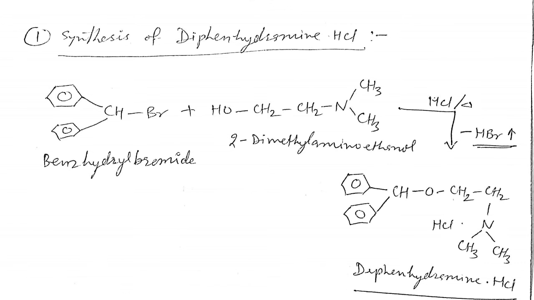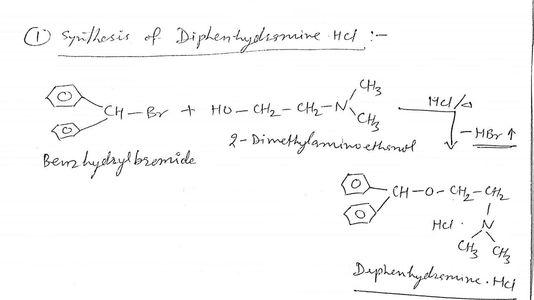This benzhydryl group is attached on the oxygen, and the amino group carries two methyl groups, a dimethylamino group. So that is the structure of diphenhydramine. If you are able to remember the structure of diphenhydramine, then you can easily write its synthesis.